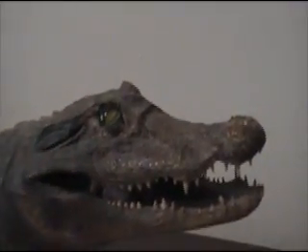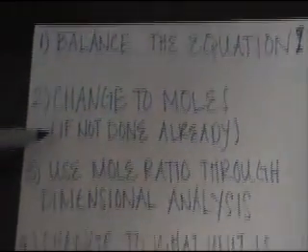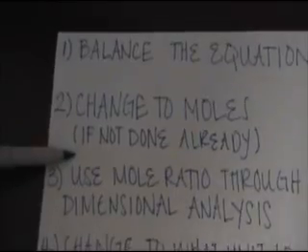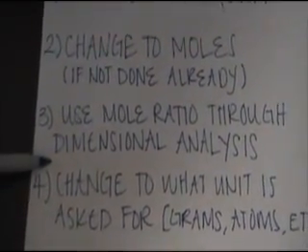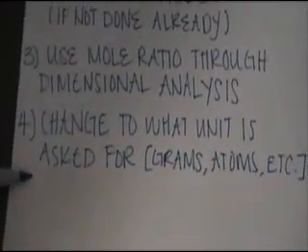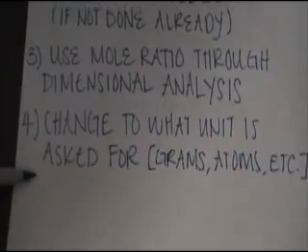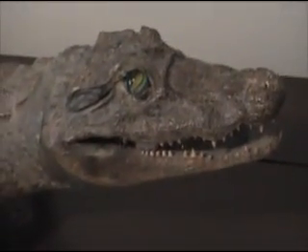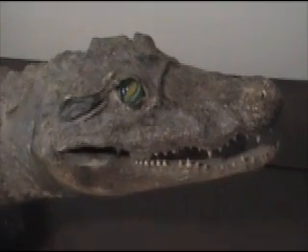To recap, the steps are: first, you need to balance the equation, then change to moles, then use the mole ratio through dimensional analysis, and lastly, change to what unit is asked for, like grams, atoms, etc. If you follow these easy steps, then you will surely be successful at stoichiometry. You know, it's a lot more simple than the name is.